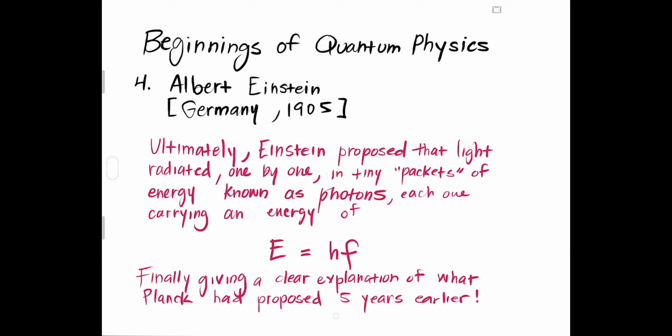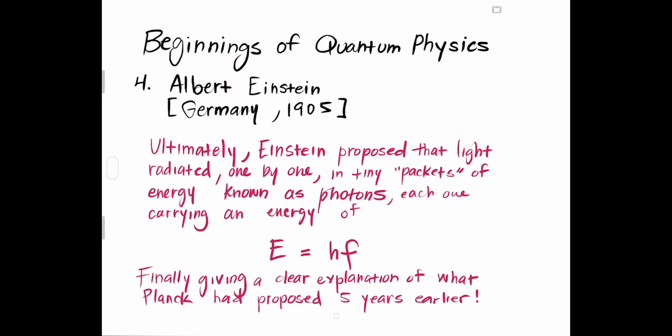Each quantum of light has an energy of hf, which is the exact same equation that Planck had proposed 5 years earlier. So this idea gave a good, concise, clear, and simple explanation of what Planck predicted.